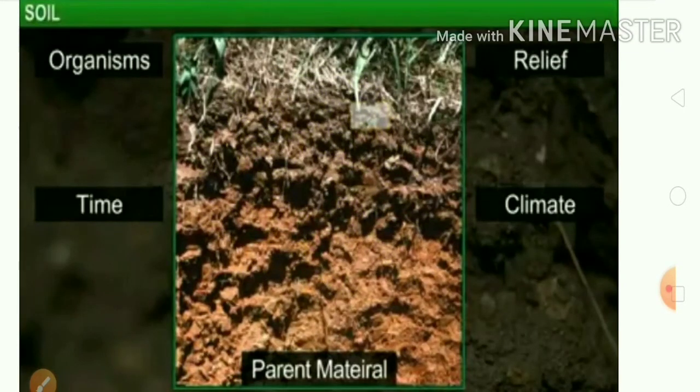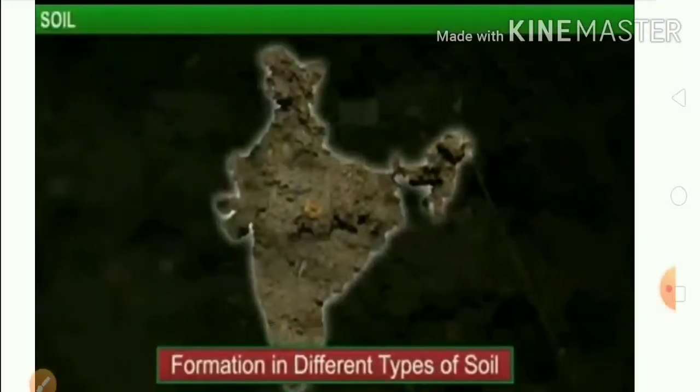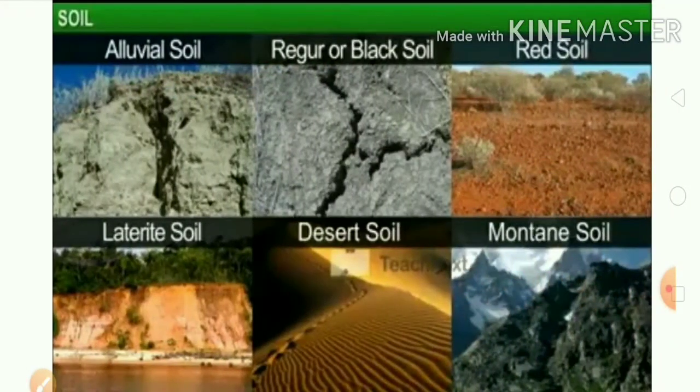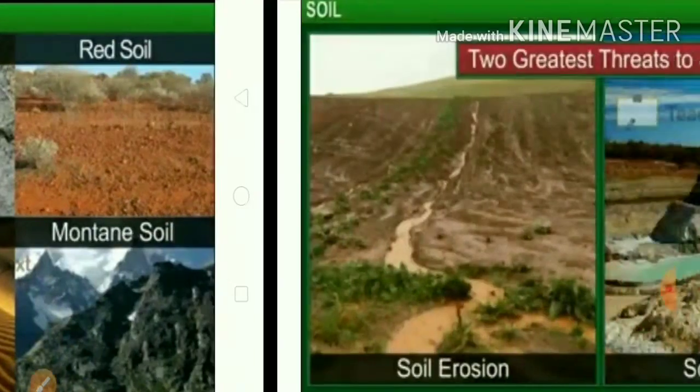Now our next topic is types of soils: alluvial soil, black soil or regur soil, red soil, laterite soil, desert soil, and mountain soil. So these are the kinds or types of soil.